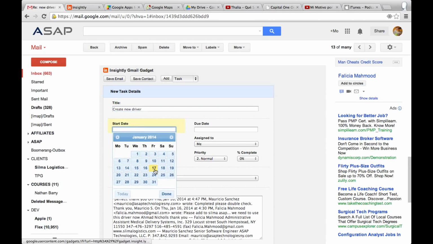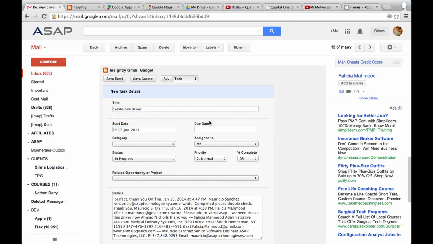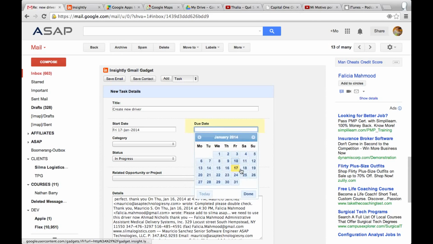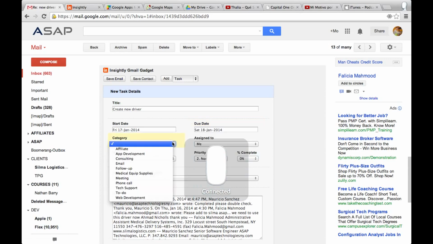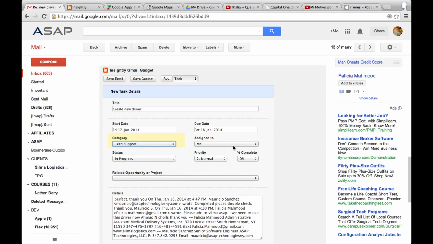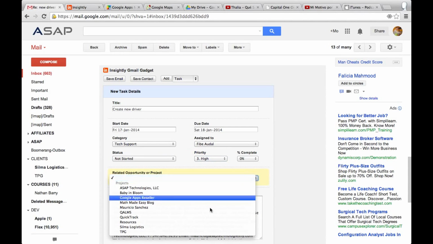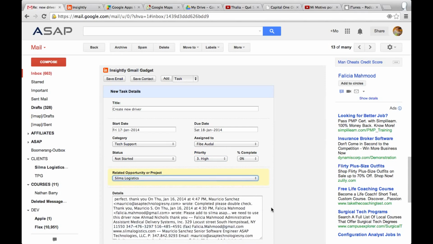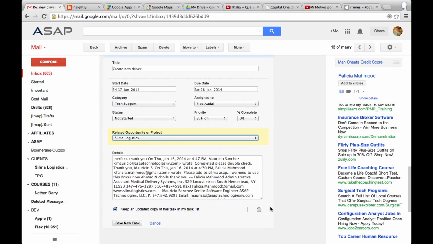I could put in a date and a due date, like when this is supposed to be completed. Let's say by tomorrow. The category is going to be tech support. In my case, now I can assign it to myself, or I can assign it to somebody, like my virtual assistant. I could put not started, priority high, and also the project. I'm kind of running my customers as projects, and every individual task they request, especially the technical support, I add it as a task, and then I could save it.